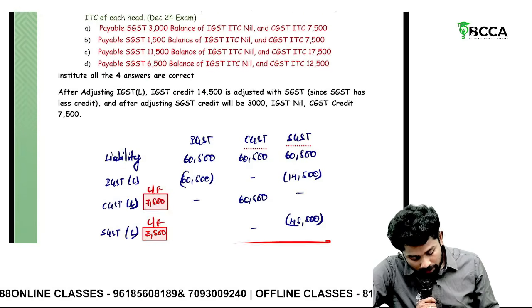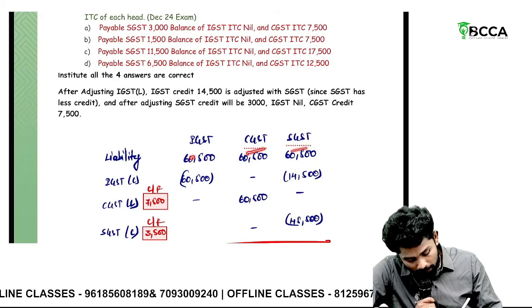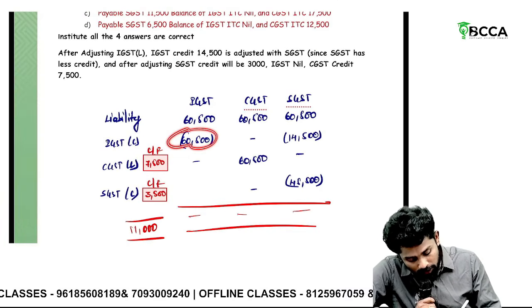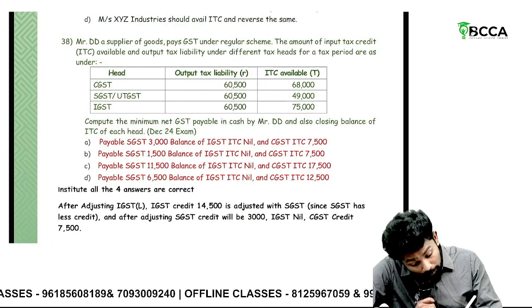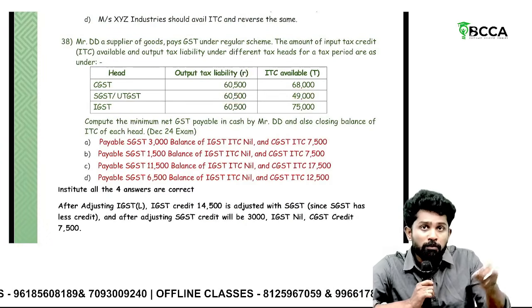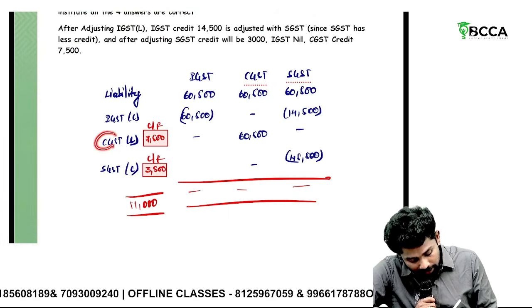The correct answer is like, take liability 60,500, 60,500, 60,500. IGST liability first. Adjust with what? IGST. After adjusting, you still have surplus. That I am adjusting with SGST. Why? Because SGST is having less credit now. That's why I am doing a favor to SGST. Adjusted there. Then CGST liability.